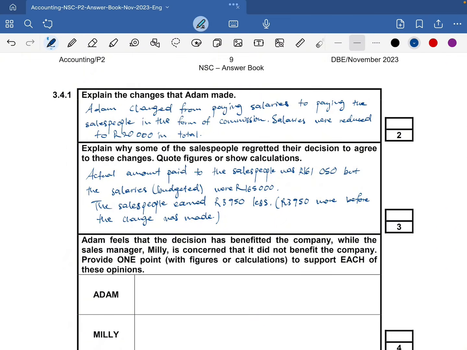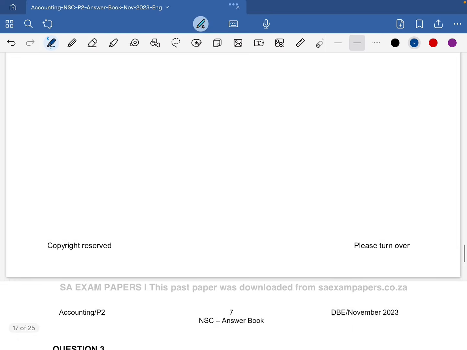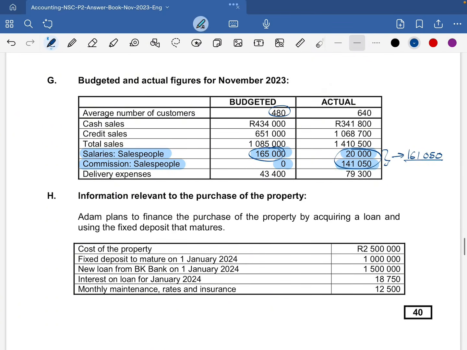So you could also go as far as calculating the percentage, or maybe calculating the differences between the two, or maybe mentioning the customers. Because when you look at the number of customers that we had budgeted was 480, but they also got an actual of 640. So they're actually getting paid less than what they've actually worked, because they got more customers, but their pay actually reduced by 3,950. So you could also mention that they had much more customers than what was budgeted, but they got paid less.